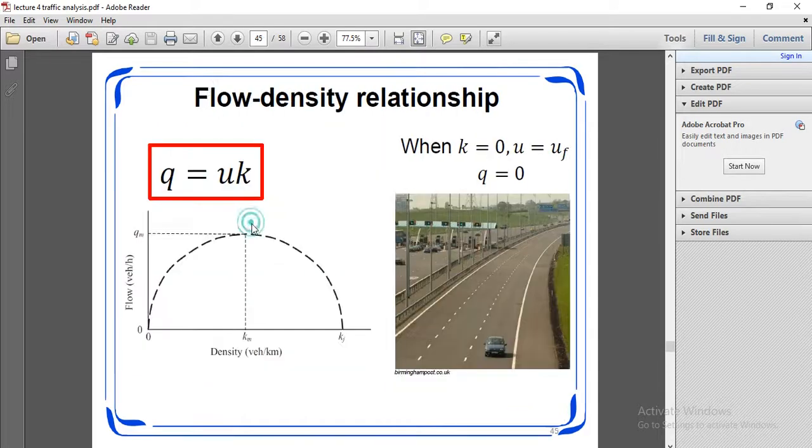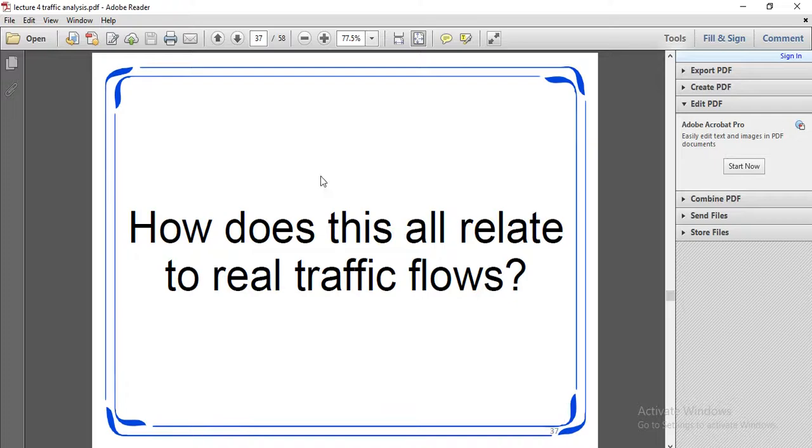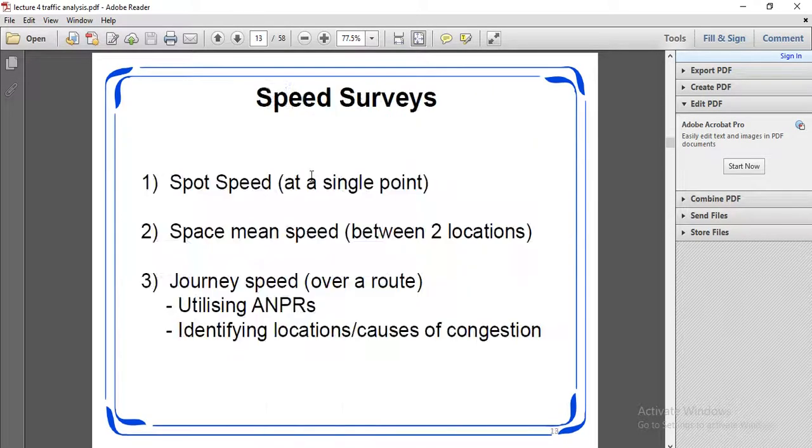So we have not got the difference between time mean and space mean speed. We will try for it next time.